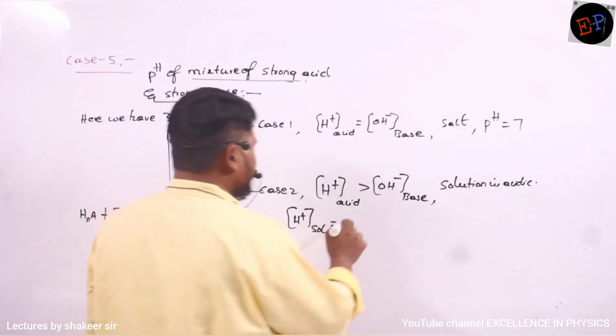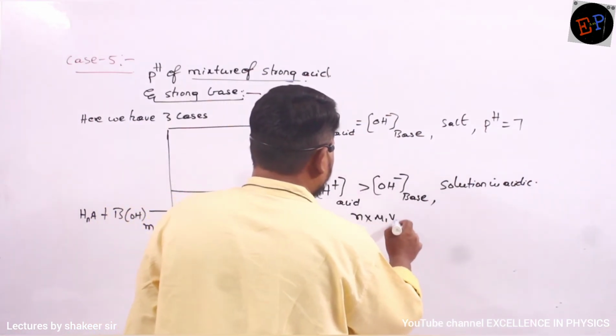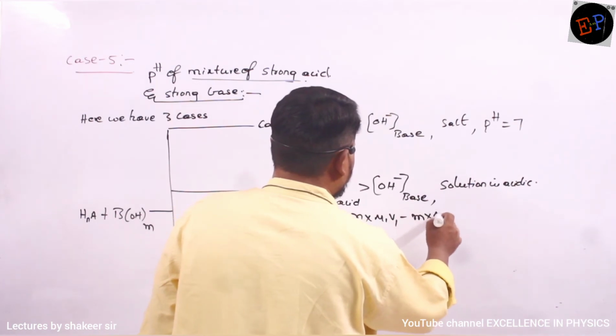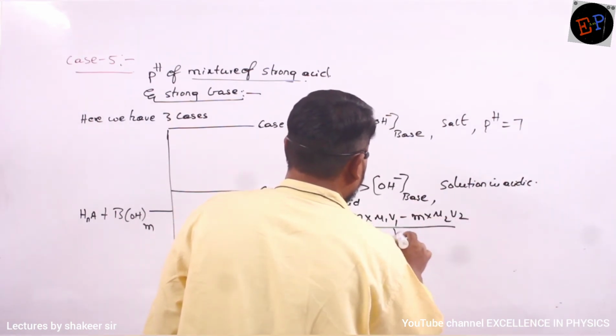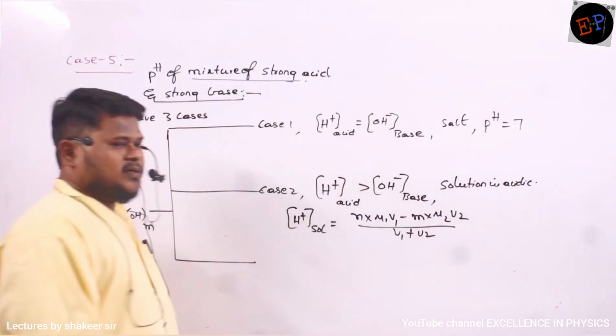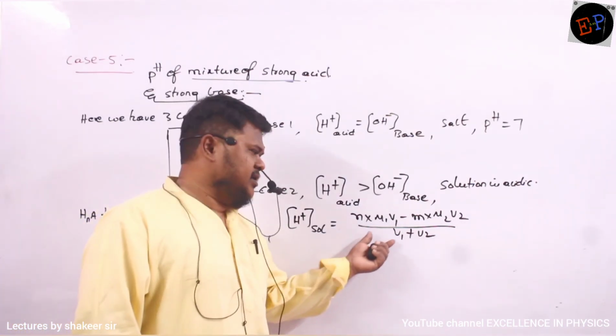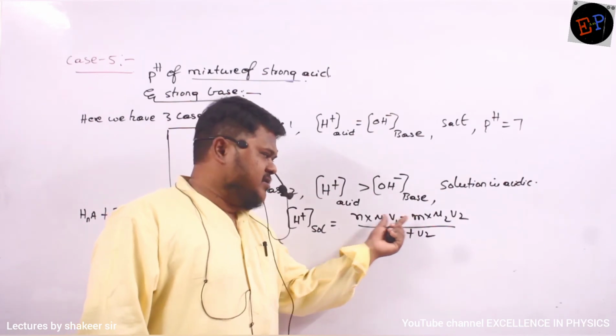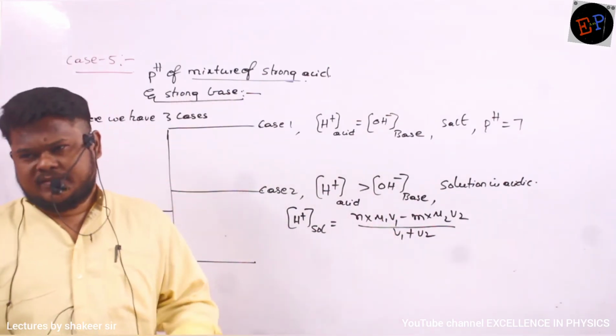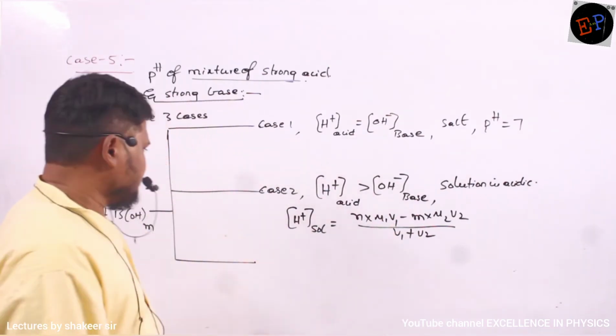I can write like this: N multiplied by M1 V1 minus M multiplied by M2 V2 divided by V1 plus V2. This is the equation which I can write. Previously when we took two acids or two bases, here there was a plus symbol. Here, instead of the plus symbol, we are just writing a minus symbol. Are you able to understand? This is our second case.